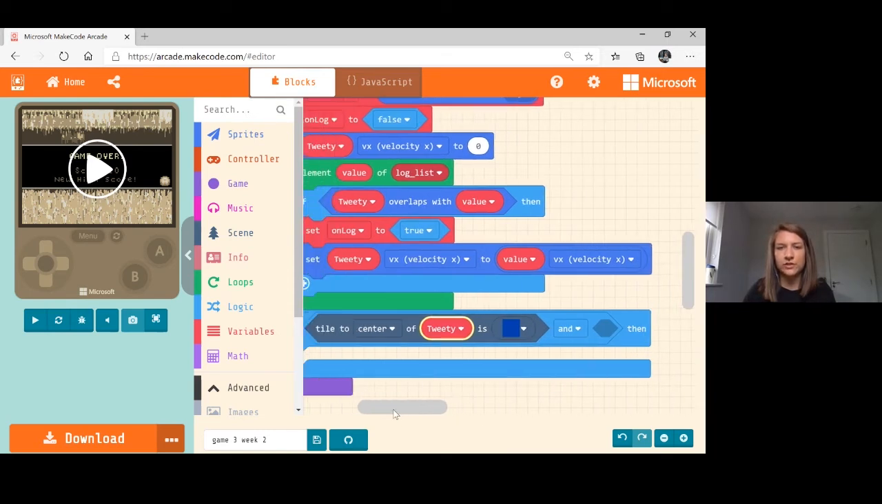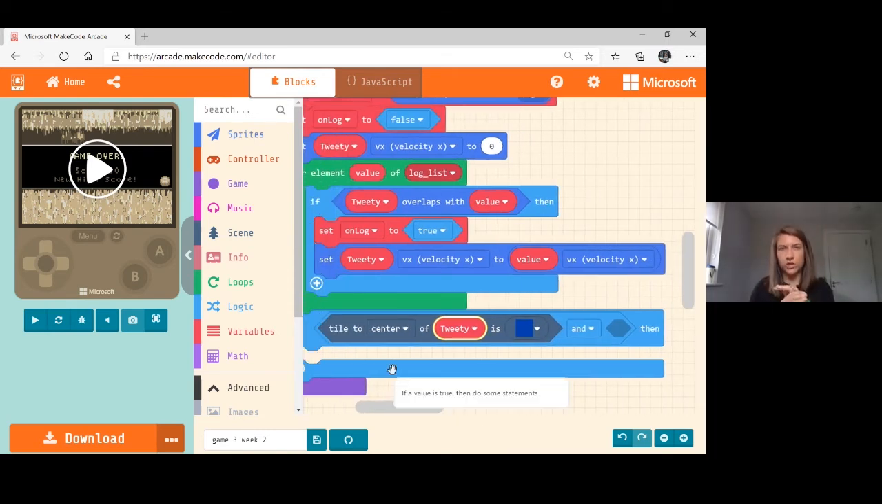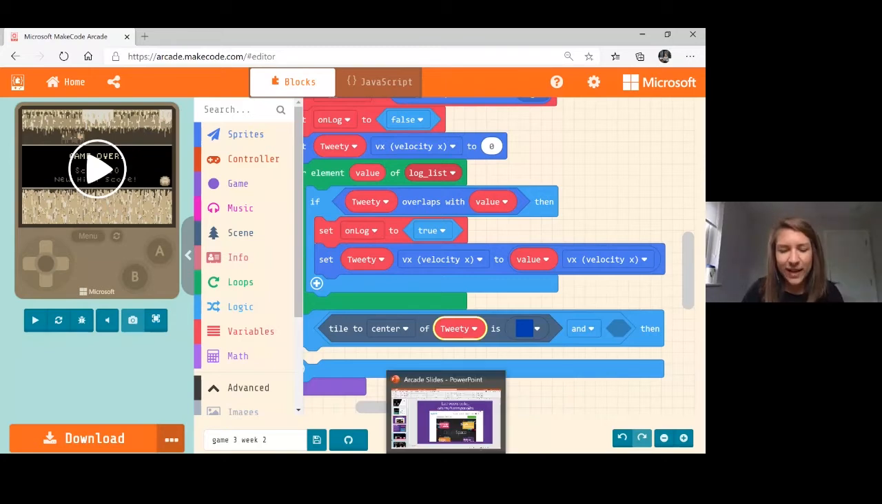Okay, so that's the first thing. So that's us trying to understand where Tweety is in terms of location. So if she's on the water. But the other thing then is to make sure that she's not on a log. So she could be on the water, but on a log. Okay, so let's go and do that.